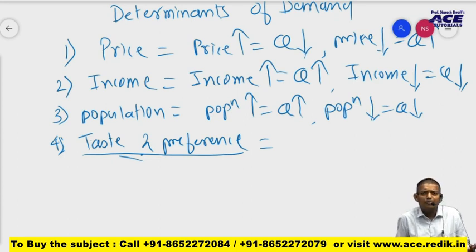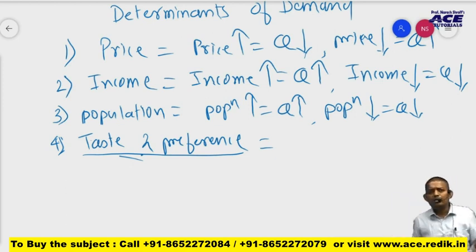So therefore, demand for Nokia phones is less as compared to others. So what is the factor? Is income affecting demand for Nokia phones? Is population affecting it? Is price affecting it? No, it is simply taste or preference.